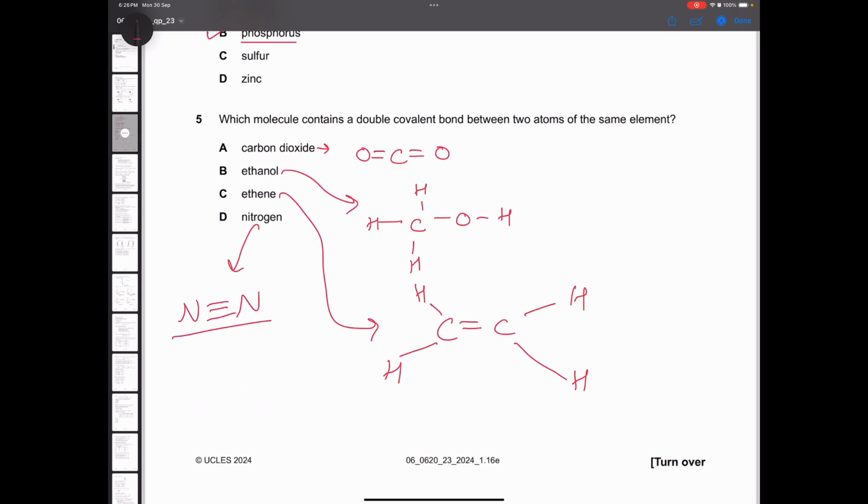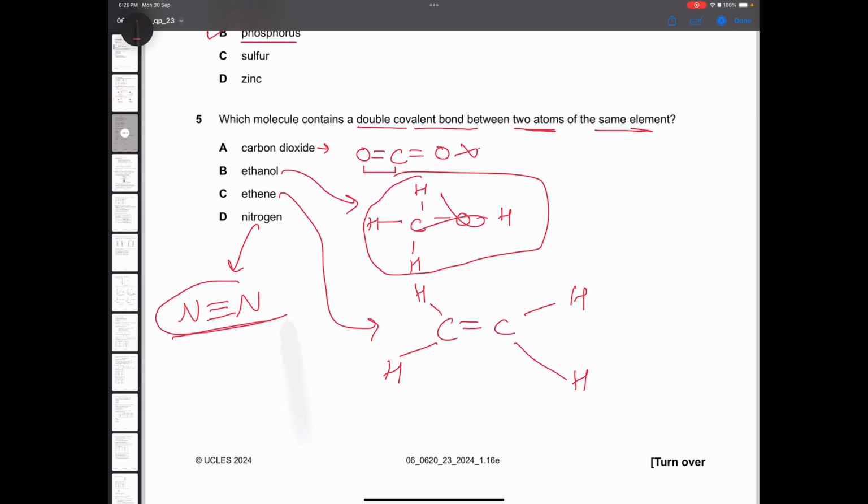Now, let's read the statement again. Double covalent bond between two atoms of the same element. Is this a double covalent bond between two atoms of the same element? No, these two elements are different. CO2 is incorrect. In ethanol, the double bond itself is not there. Cancel this. In nitrogen, is it a double bond or a triple bond?